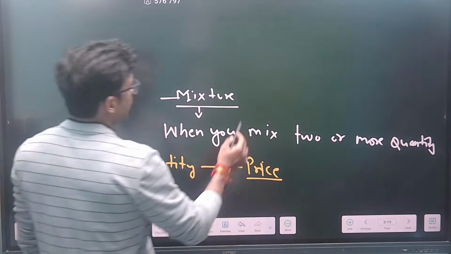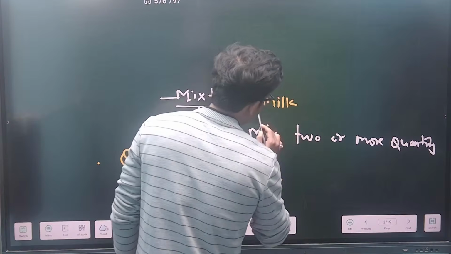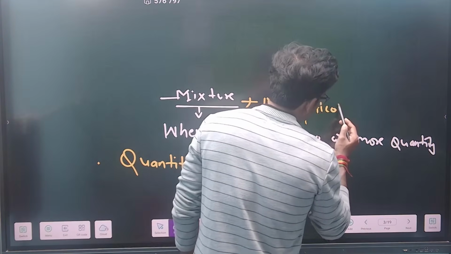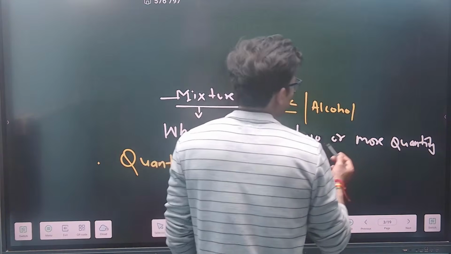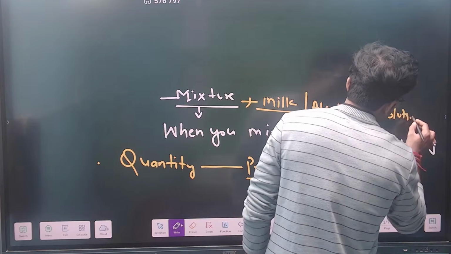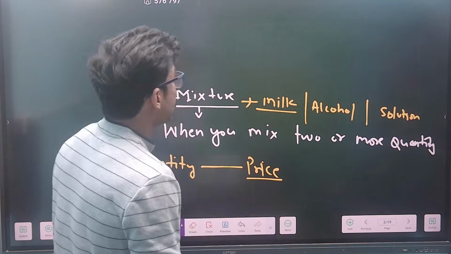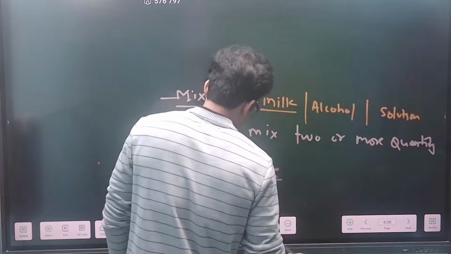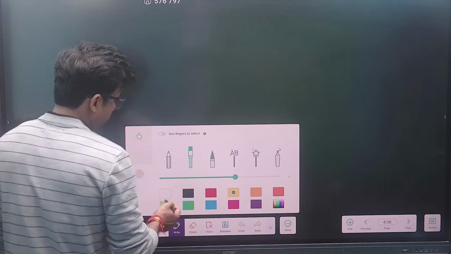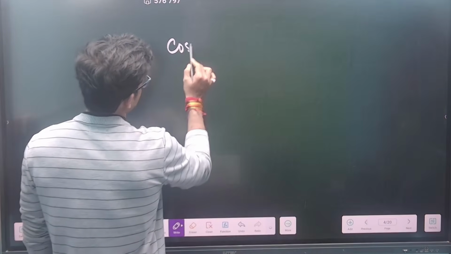Most of the time we discuss either milk, or alcohol, or we mix something like some solutions. But the popular one is either milk or alcohol. Now why do we talk about milk and alcohol? There's also a question, right? We talk about milk and alcohol because the cost of the milk is known to us.